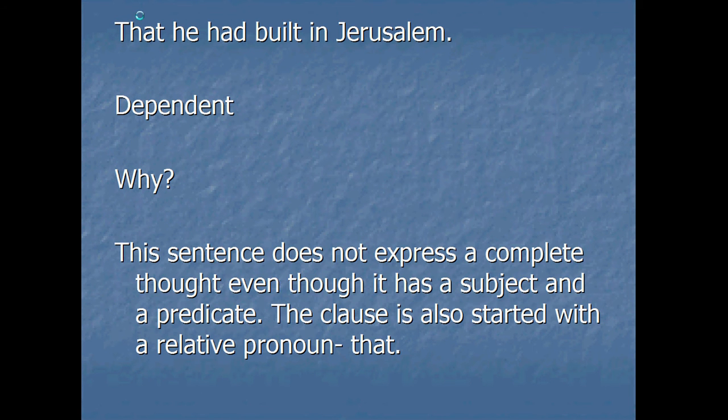Next sentence, "that he built in Jerusalem." This is a dependent clause. It does not make sense on its own. It doesn't express a complete thought. And again, even though it has a subject and predicate, it needs something else to be connected to make a complete thought. The clause also started with a relative pronoun, which is "that." So remember, relative pronouns can also give you a clue that you're coming upon a dependent clause.